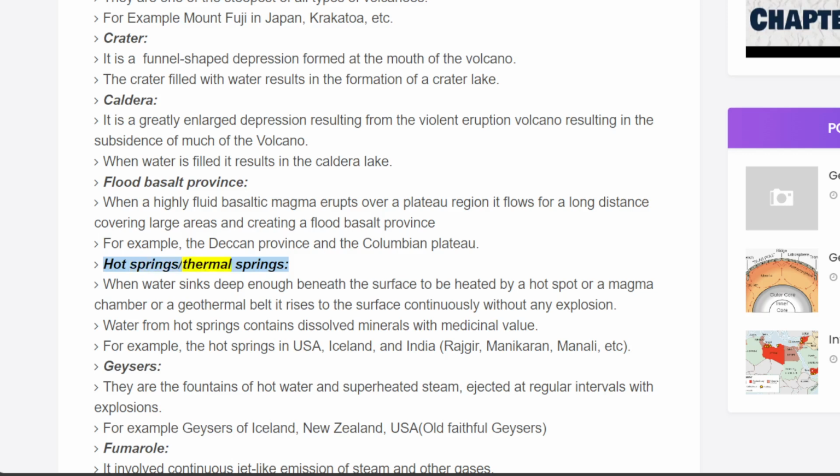Hot springs, thermal springs. When water sinks deep enough beneath the surface to be heated by a hot spot, a magma chamber, or a geothermal belt, it rises to the surface continuously without any explosion. Water from hot springs contains dissolved minerals with medicinal value. For example, the hot springs in USA, Iceland, and India: Rajgir, Manikaran, Manali, etc.